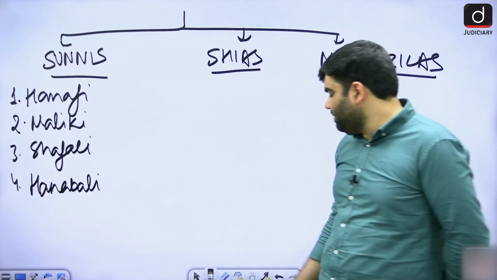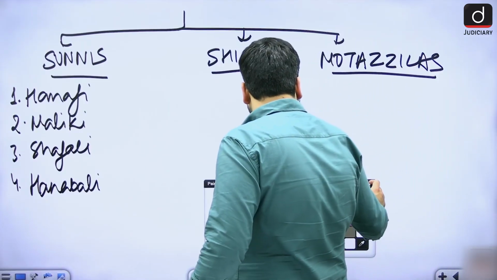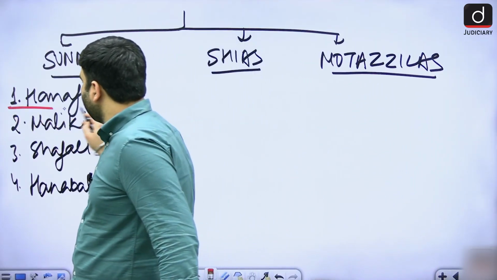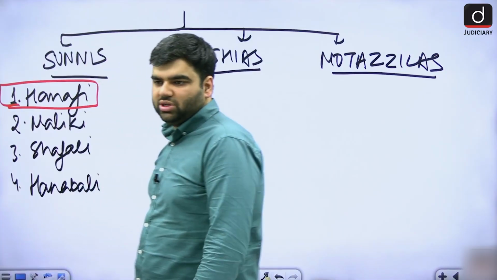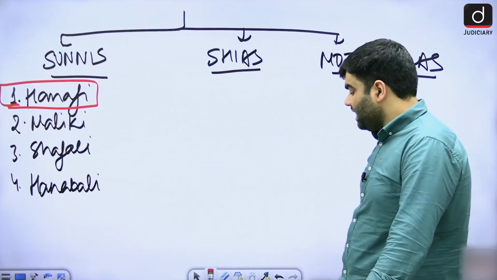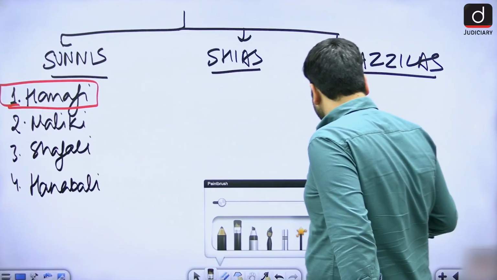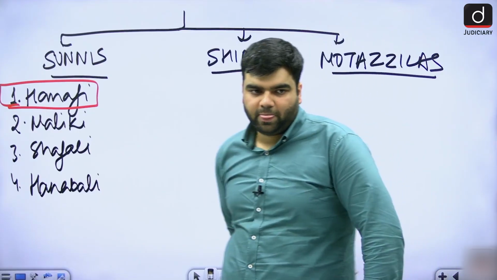And maximum population specifically in India is of Hanafi Sunni Muslims. Maximum population is of Hanafi Sunni Muslims.